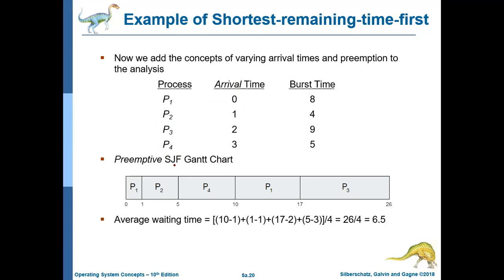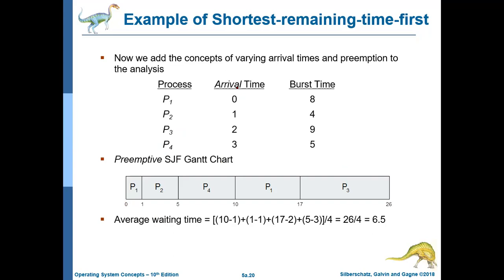Now, the preemptive SJF Gantt chart. Now we need to make a schedule out of it. The Gantt chart will always start from time 0. Now first understand this logic.